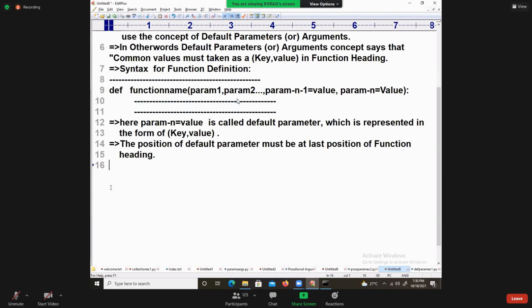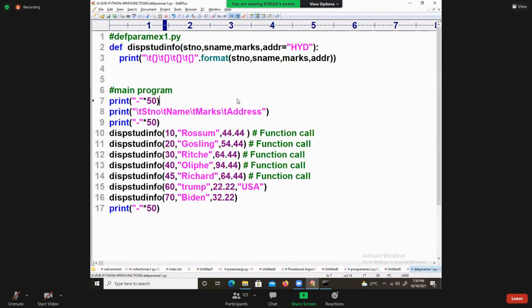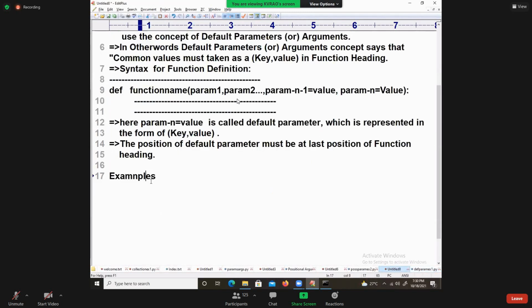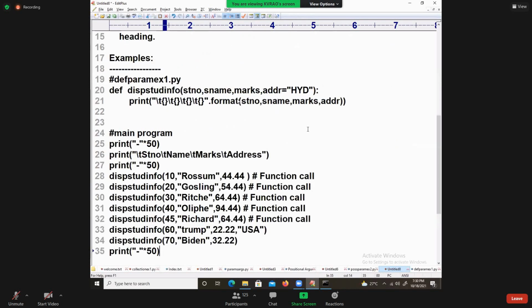Let us take this small mechanism. If you want, I will give you a separate explanation. As an example, I will tell you. One more example, don't worry. Yeah, this is one simple example. This is called what? Keyword parameter. This is called default parameter.